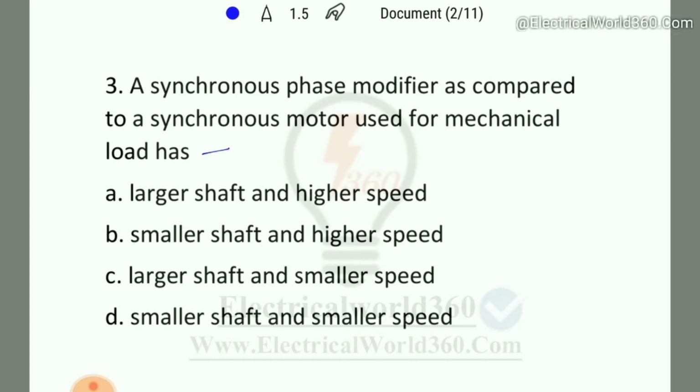Also, at no load, the motor can operate at the highest speed. Hence, for a synchronous phase modifier, the design considerations are smaller shaft and higher speed. So here option number B is right, smaller shaft and higher speed.